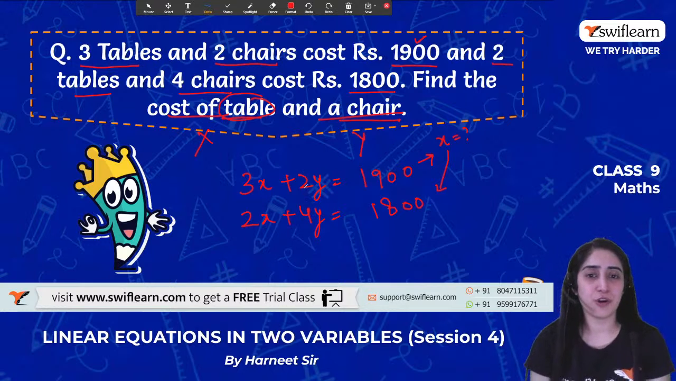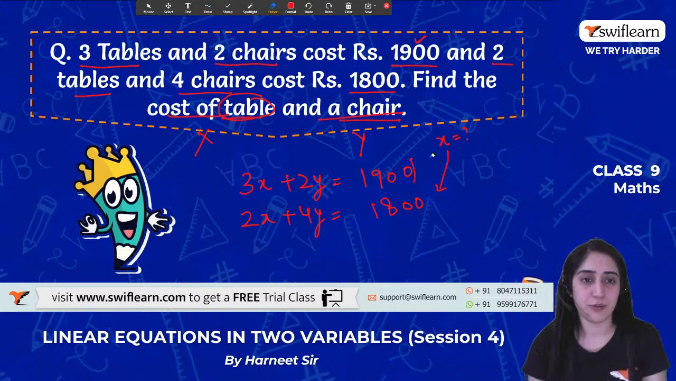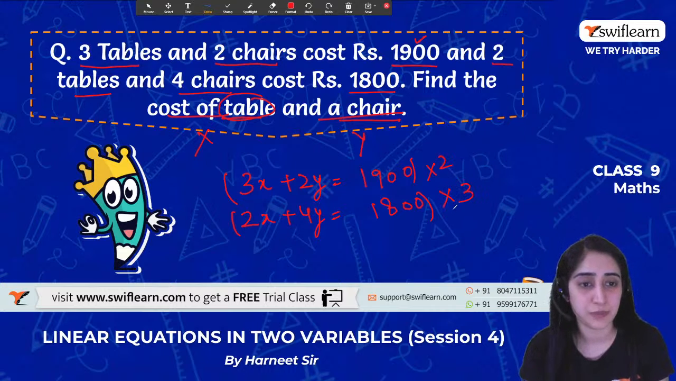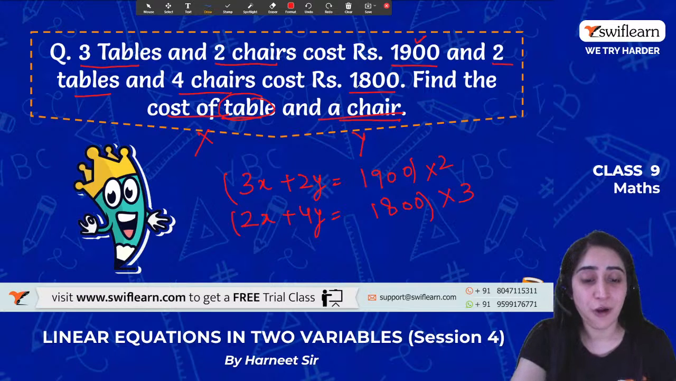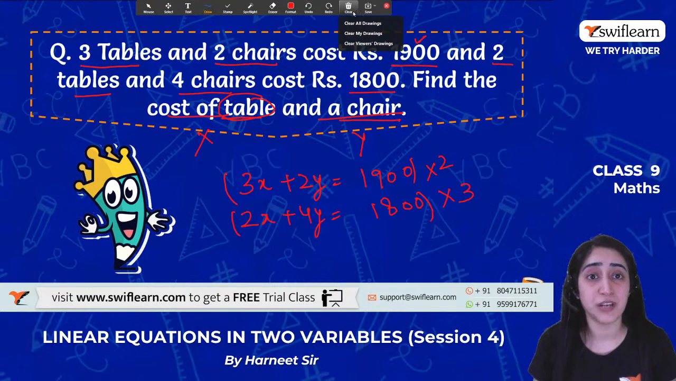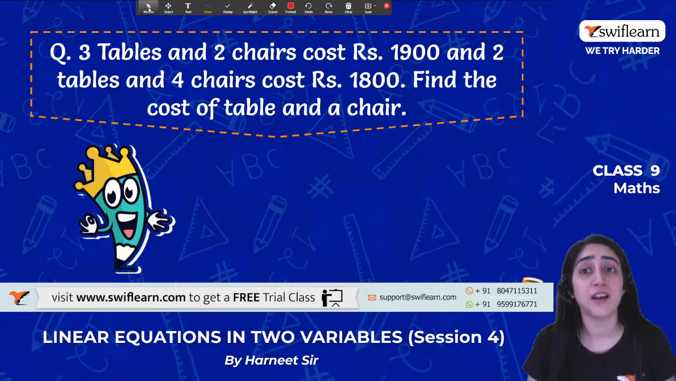Okay, so let me make the coefficient the same for x. In that case, let me use the elimination method because I find it a little easier than substitution. It's up to you, your choice, whichever you think is convenient. I'll multiply this by 2, multiply this by 3. On solving this, what answer do you get? All right, you can take your time. I'll just show you the answer. You can pause the video here and solve it later.